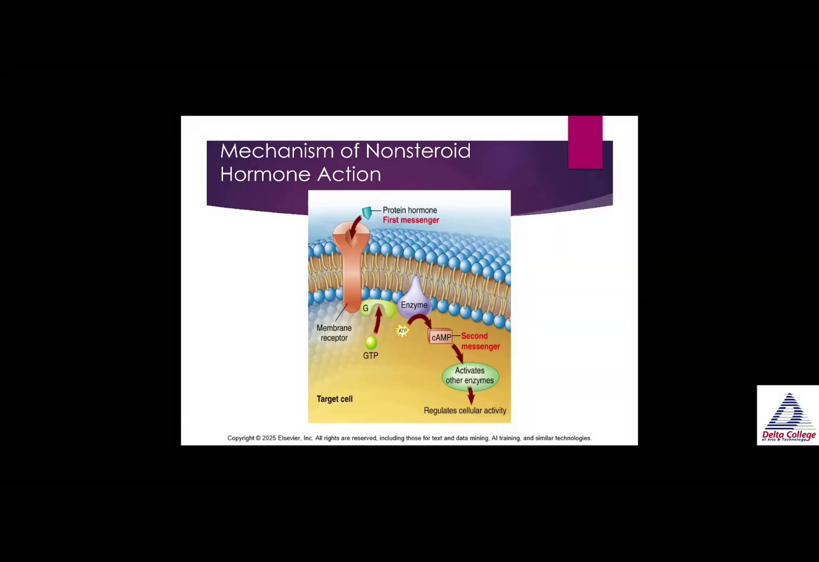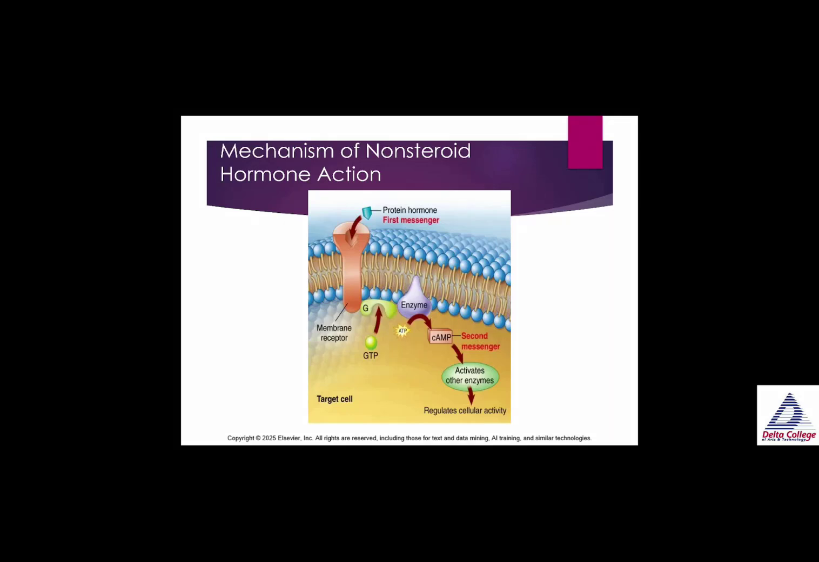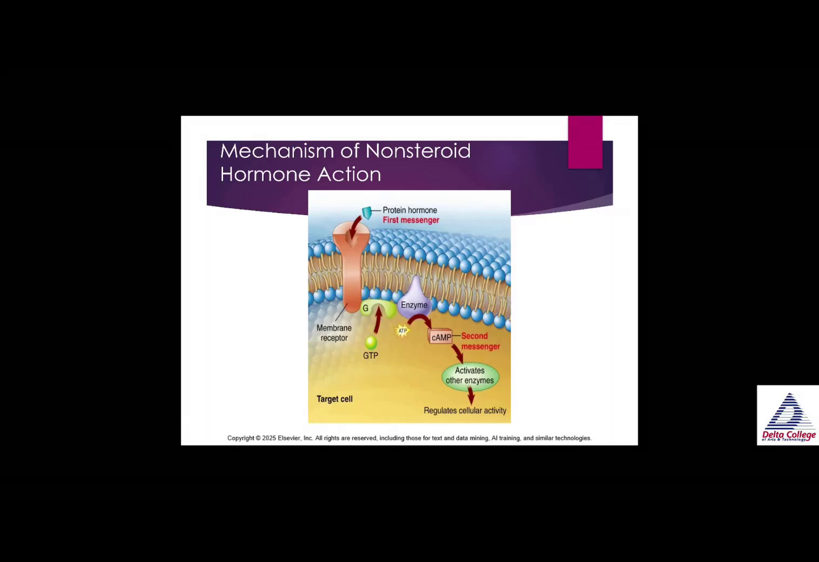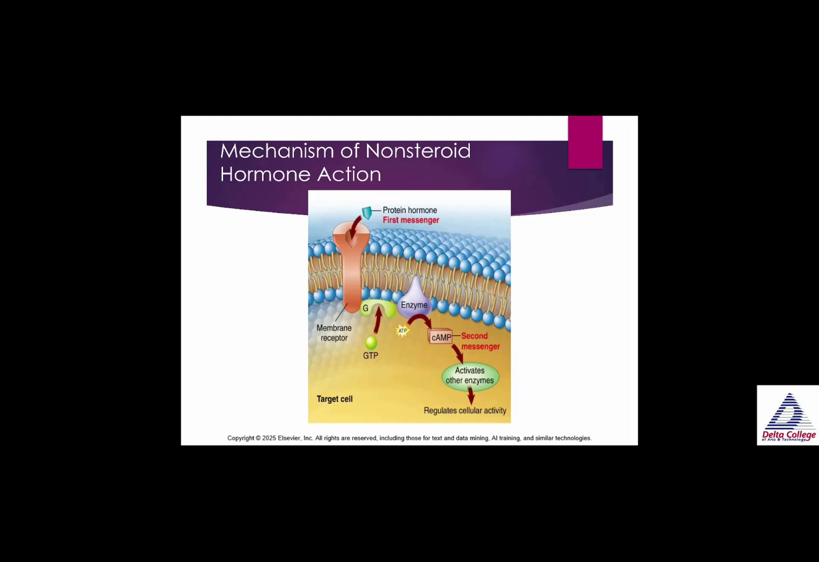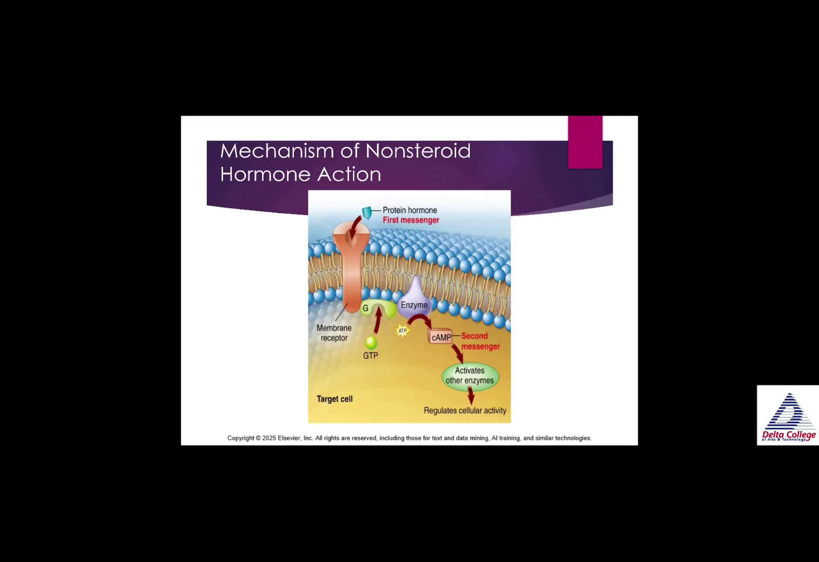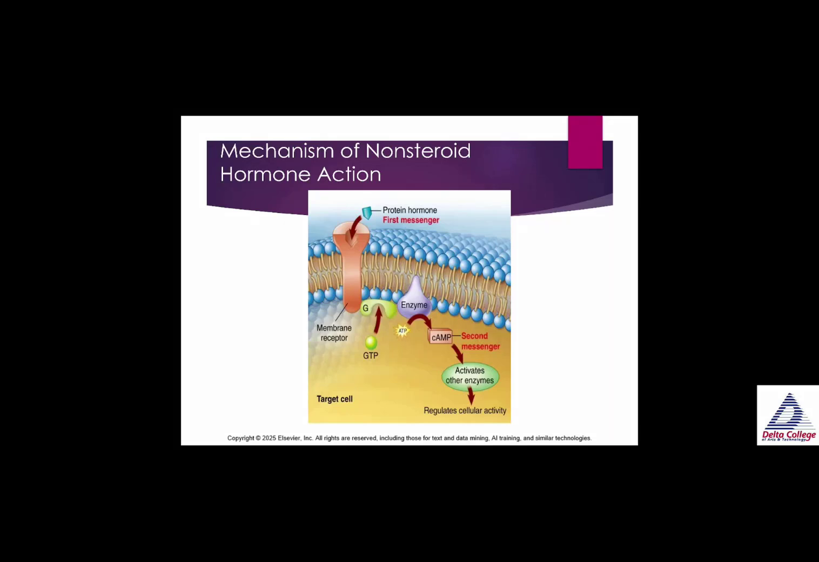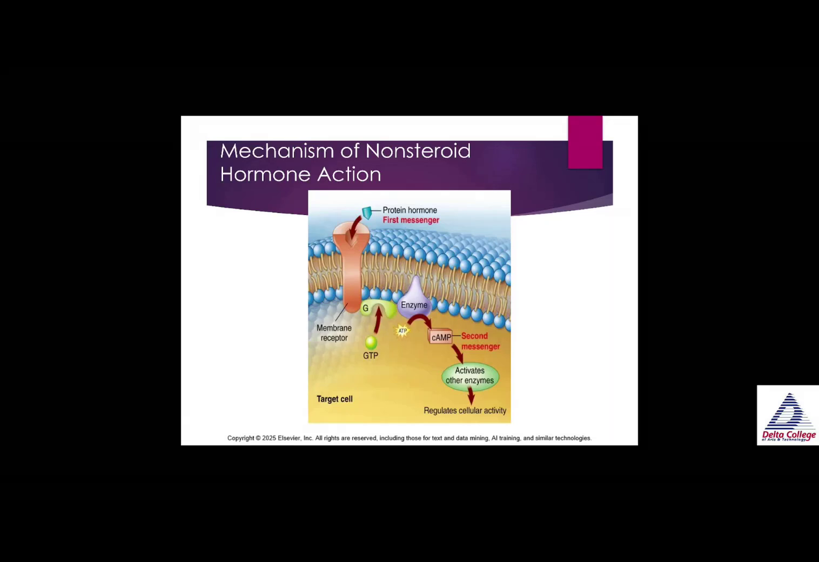So this shows the mechanism of non-steroid action. This is where the protein hormone, that first messenger, binds to the receptor on the cell membrane. Now I want you to notice something here. There's something called a G protein here. G protein, GTP, that is only in non-steroid hormone action. So remember that. You can see the enzymes. It will activate the second messenger system, which activates other enzymes and starts a process within the cell.